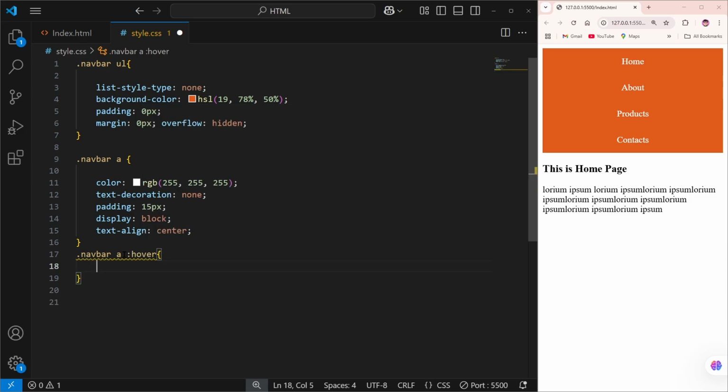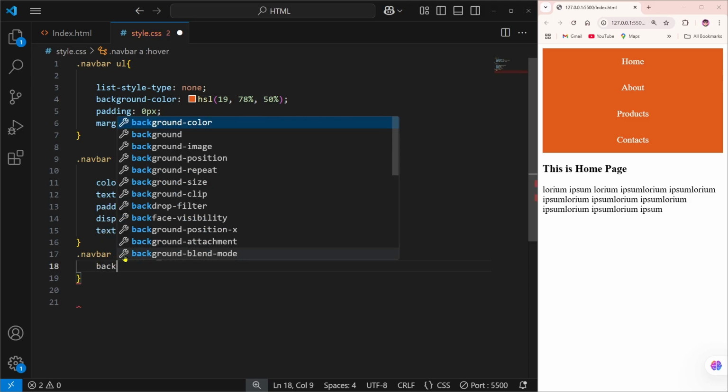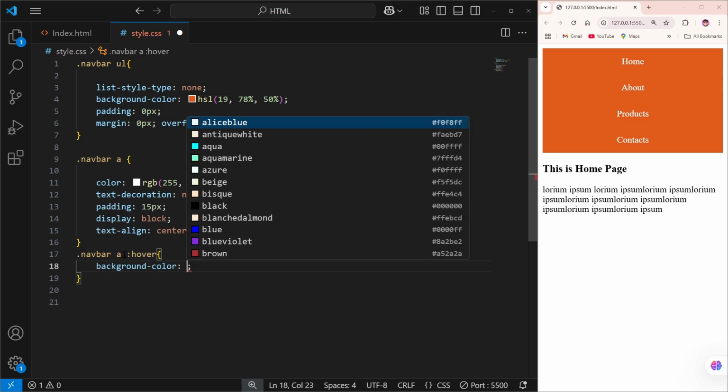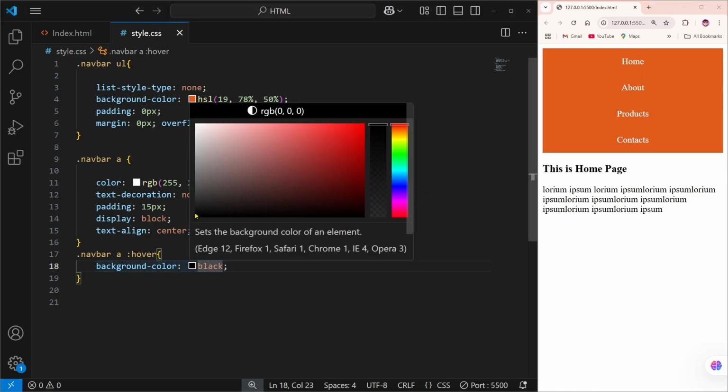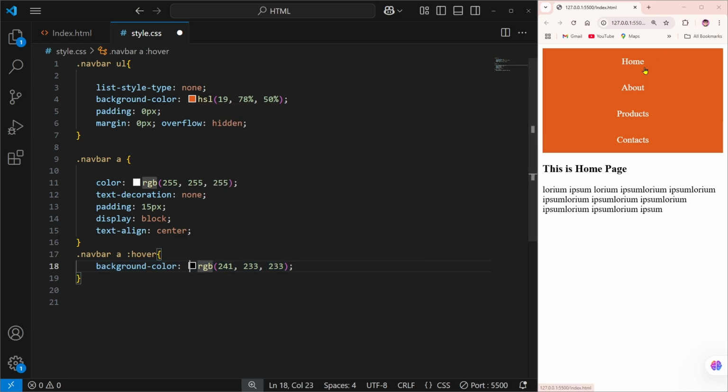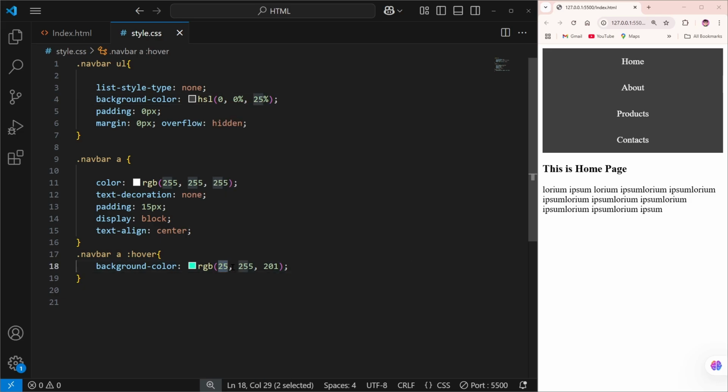Into the curly brackets, we can simply change the background color. So for the background color, we can simply add a different color. As you can see, if we just keep it as black, we can save it. And now if we just put our cursor on any of these pictures, as you can see, nothing changed. You can simply add it, and then we can save it. As you can see, now it's looking perfect, and in here we can simply change the color to